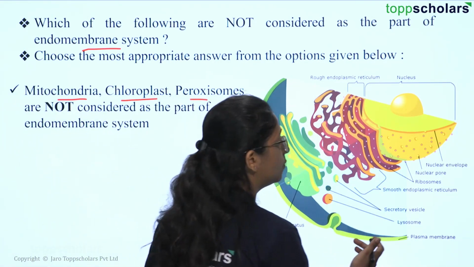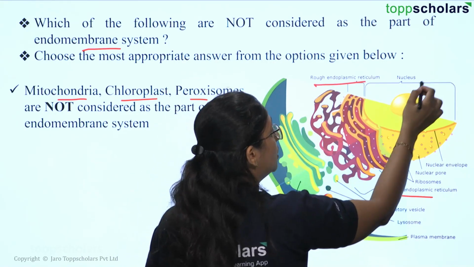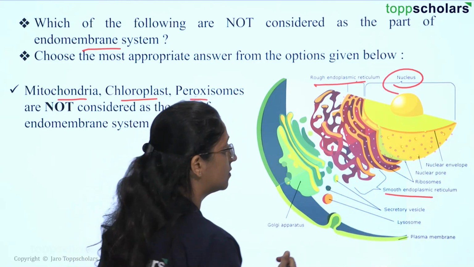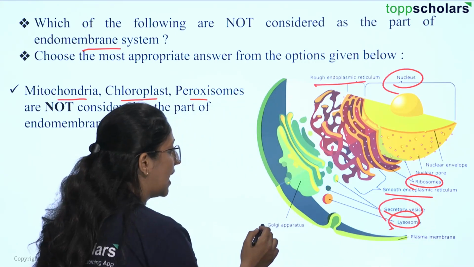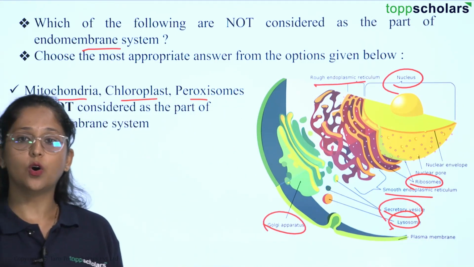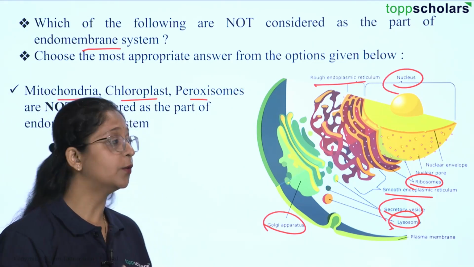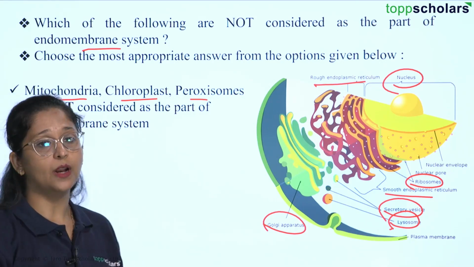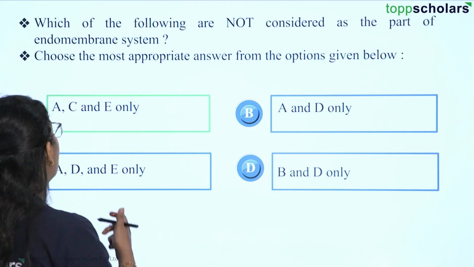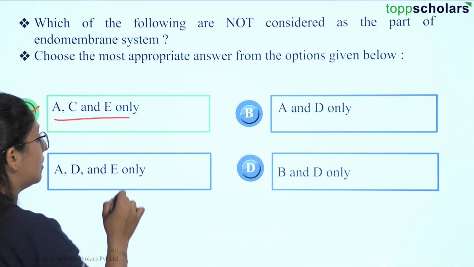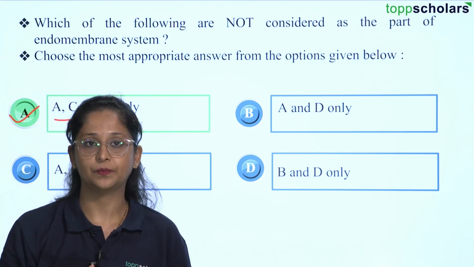In the endomembrane system, we have organelles such as your endoplasmic reticulum, both smooth and rough. The nucleus is also a part of your endomembrane system. We have ribosomes, lysosomes and other secretory vesicles, as well as the Golgi apparatus. All of these are considered part of your endomembrane system, whereas mitochondria, chloroplast and peroxisomes are not. So the correct answer would be option A, because A, C and E are not considered part of your endomembrane system.